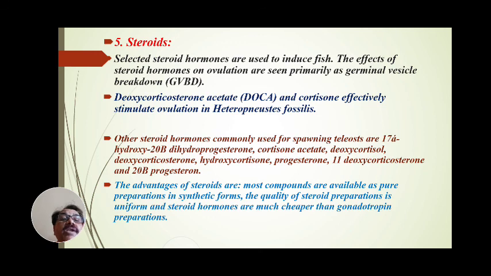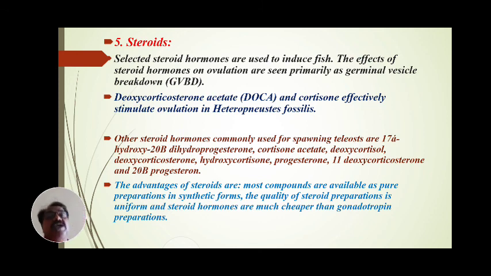The advantages of steroids are that most compounds are available as pure preparations in synthetic forms. The quality of steroid preparations is uniform, and steroid hormones are much cheaper than gonadotropin preparations.